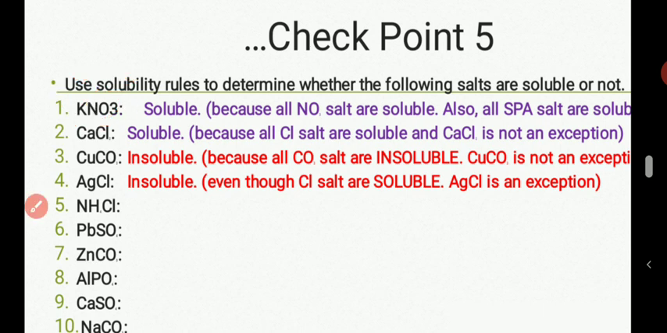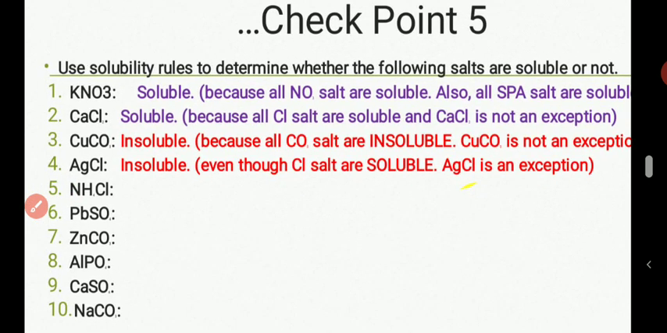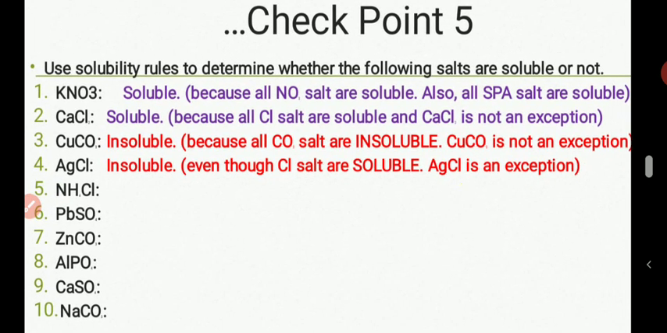So there are two ways by which this salt can become soluble. That KNO3 is a spar salt, so it's also a nitrate salt. So it's a very soluble salt. Just note that when it contains one particular radical that can dissolve, it will dissolve altogether.